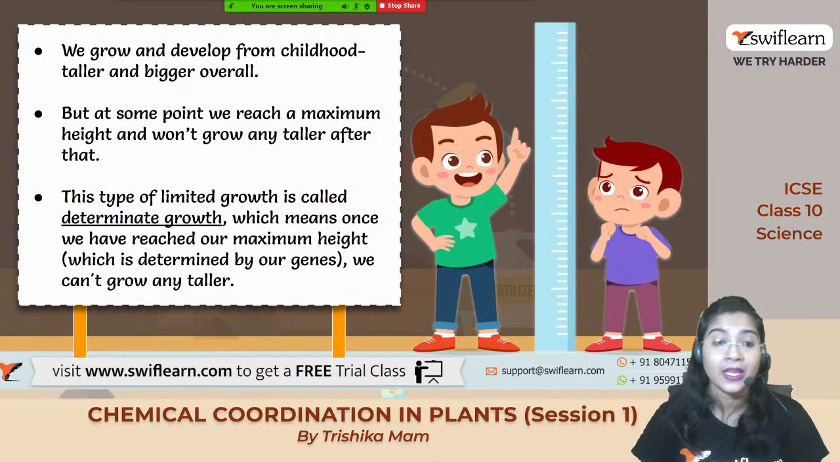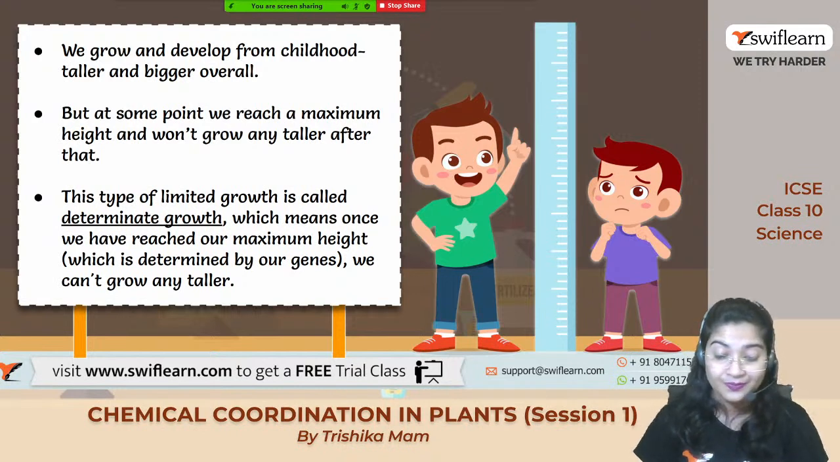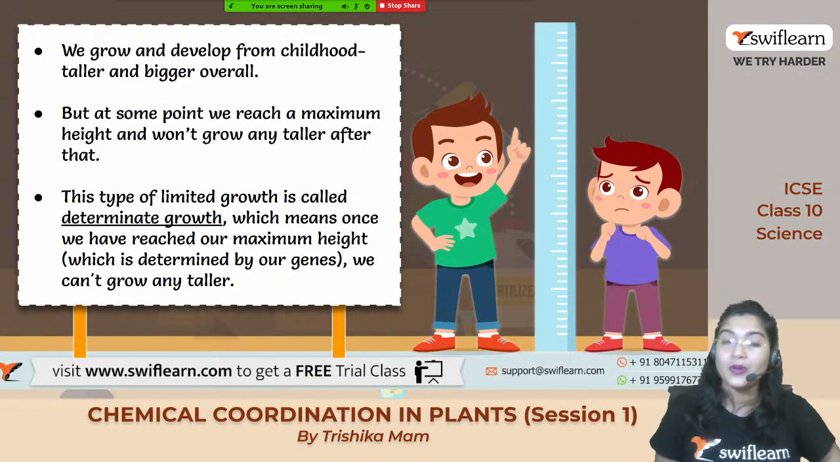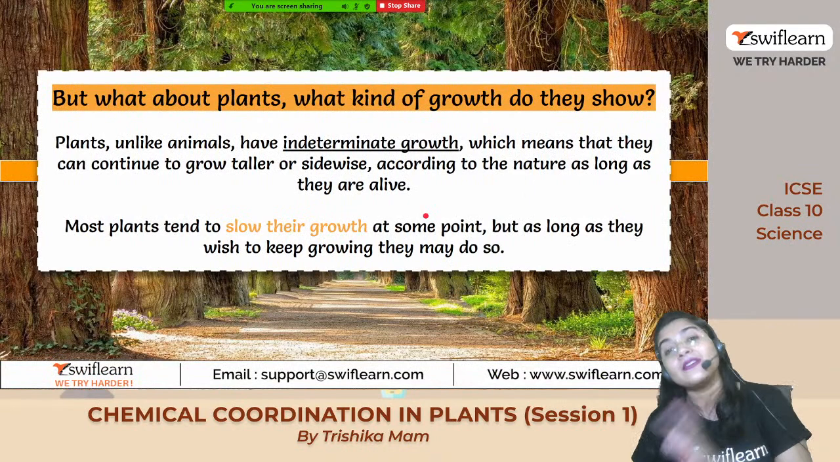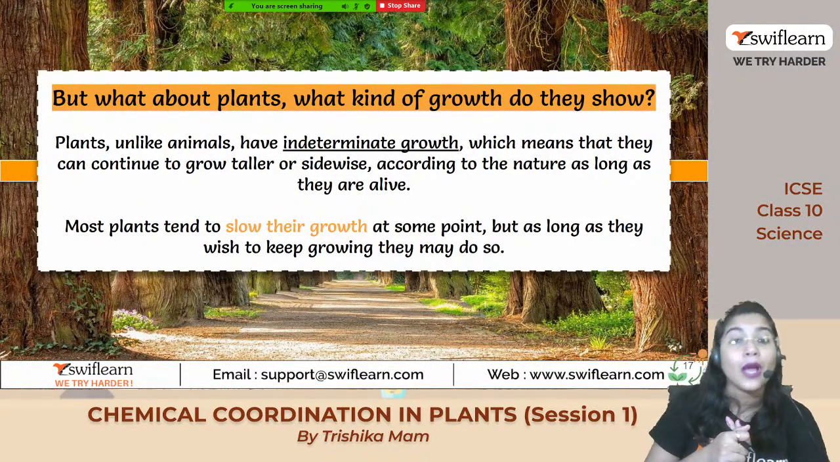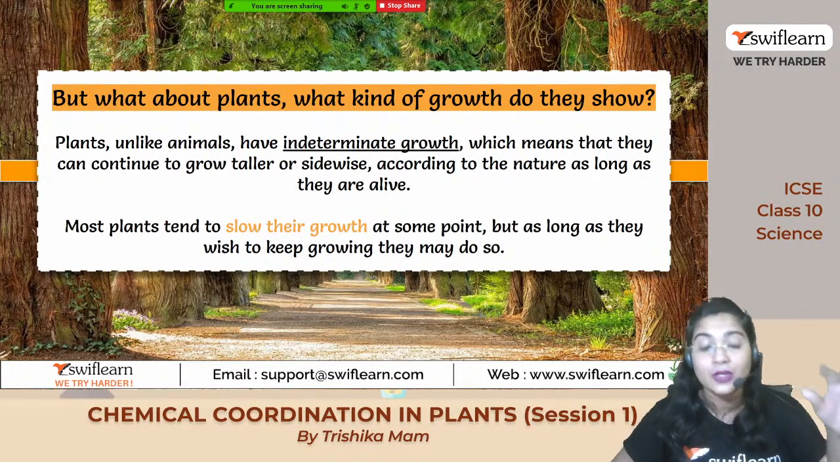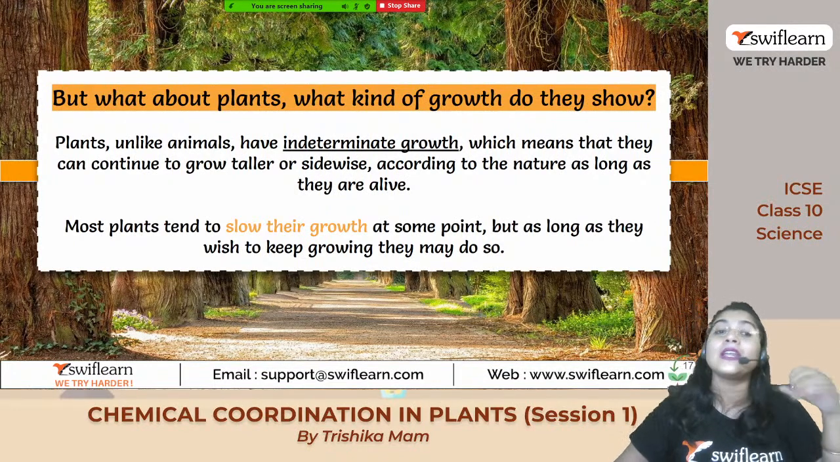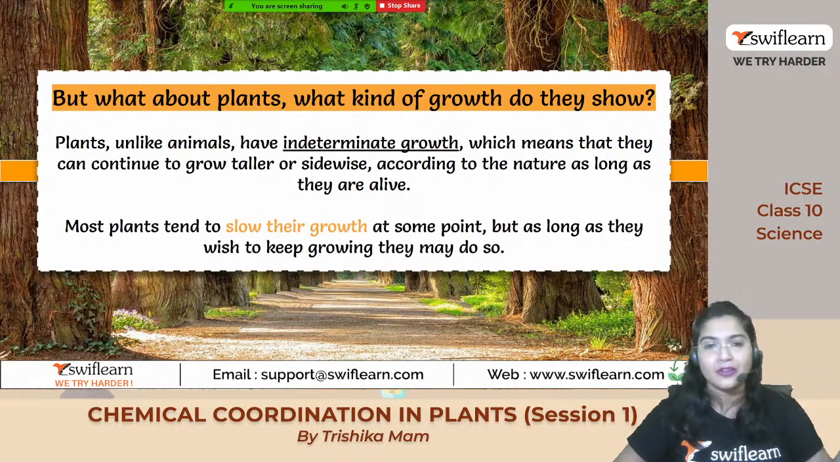Now, do you think that the same type of growth takes place within the plant body also? Yes or no? Do you think the plant body also has this determinate growth or some other different type of growth? They have a different growth. Why? Because whenever the plants are active or alive, growth will continuously happen from the birth till the death of the plant.